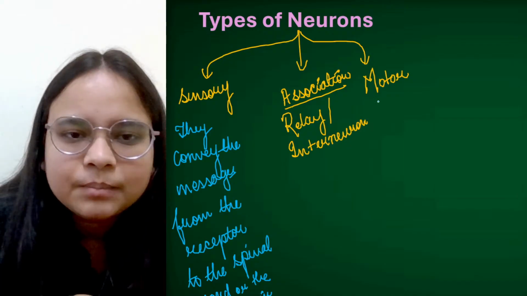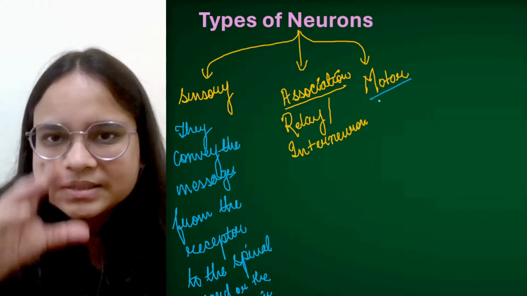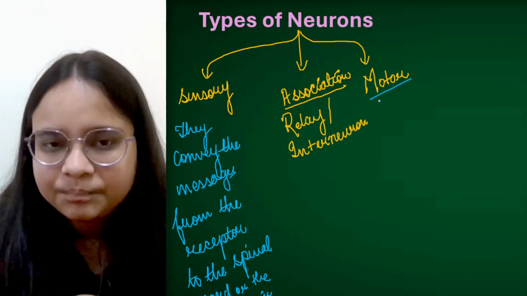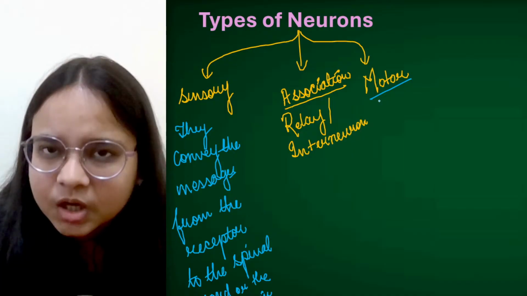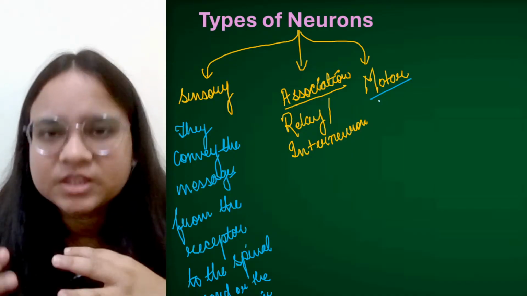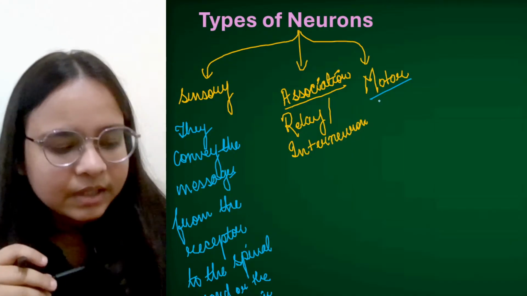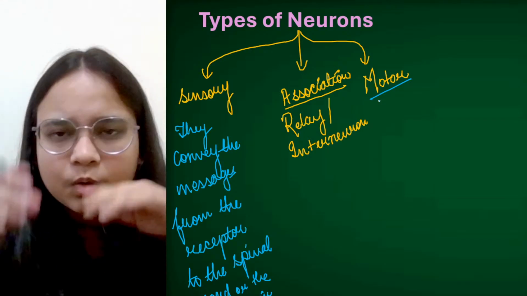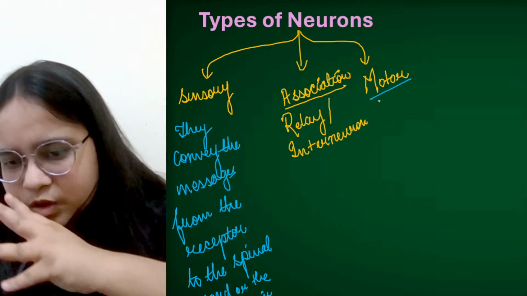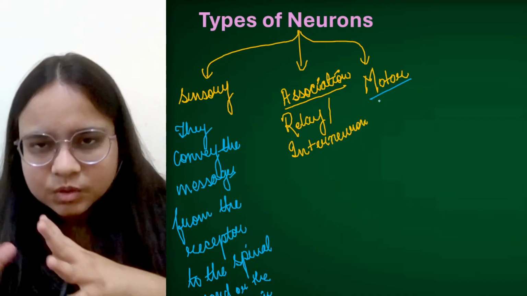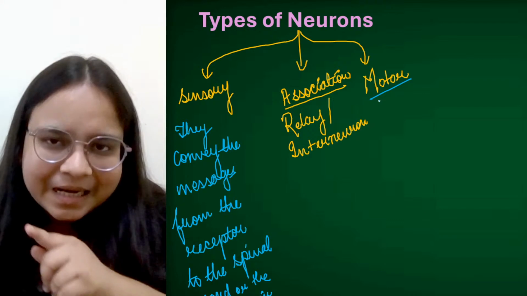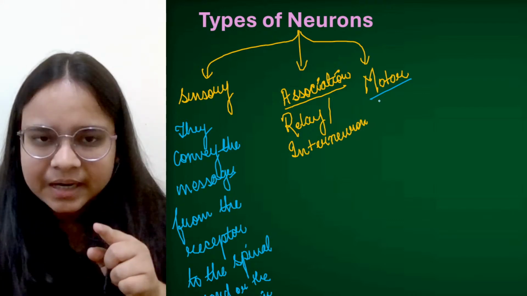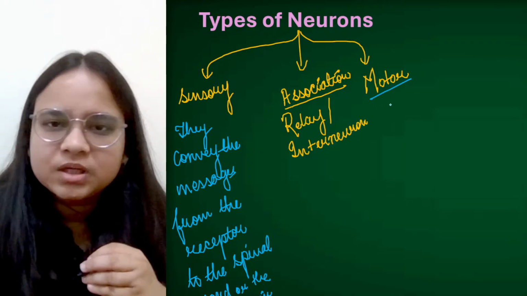Now there is the motor neuron. Once the impulses have reached the spinal cord or the brain, what will happen? The spinal cord or the brain interprets the whole situation. ठीक है, क्या करना है आगे? The brain and the spinal cord will interpret everything. Now interpretation के बाद वापस से जो response create हुआ उसे relay भी तो करना है, उसे convey भी तो करना है to our muscles or glands. So that is being done by this motor neuron.